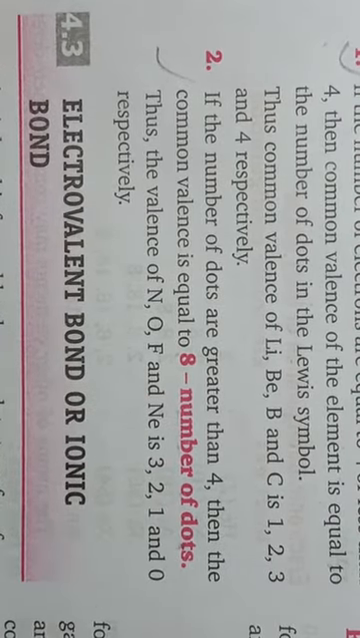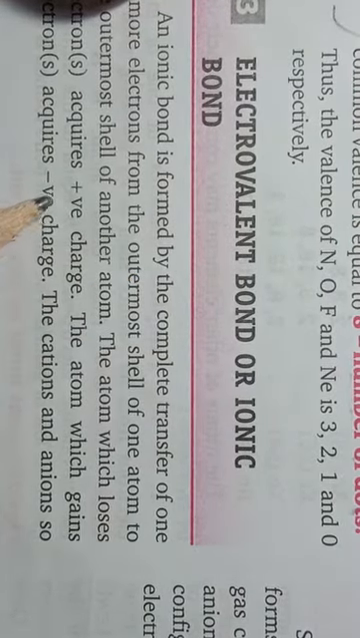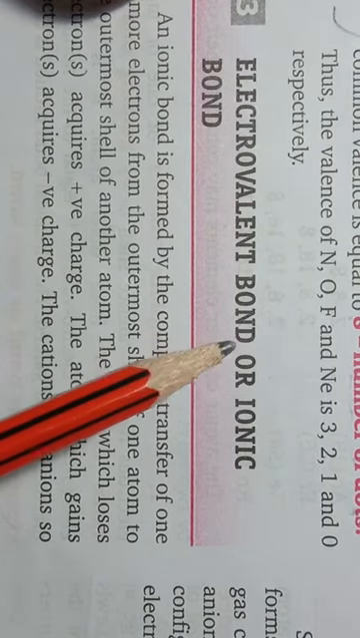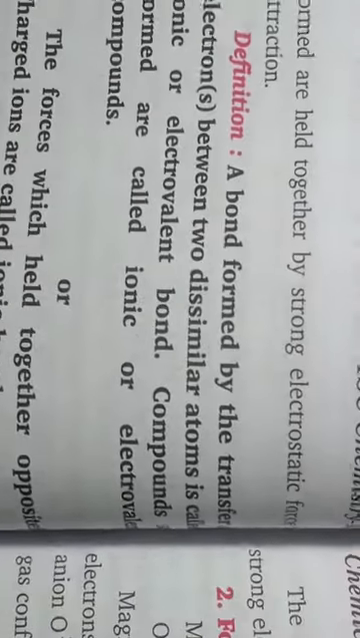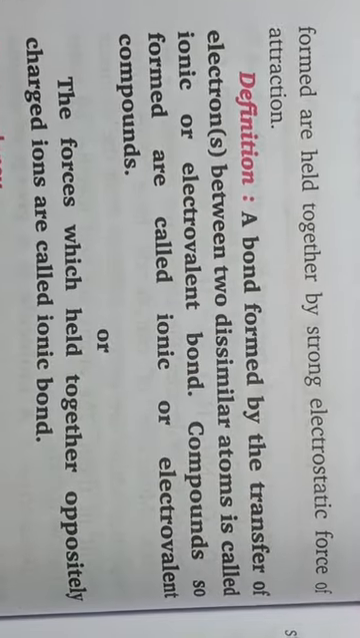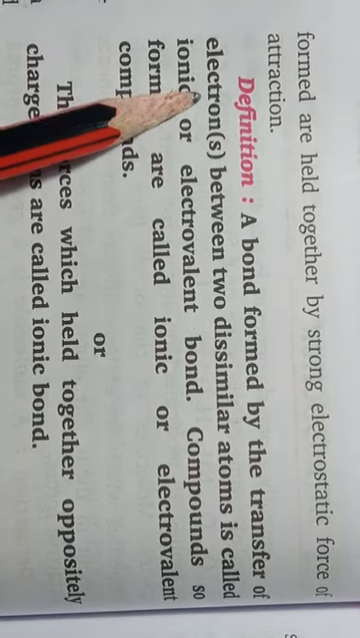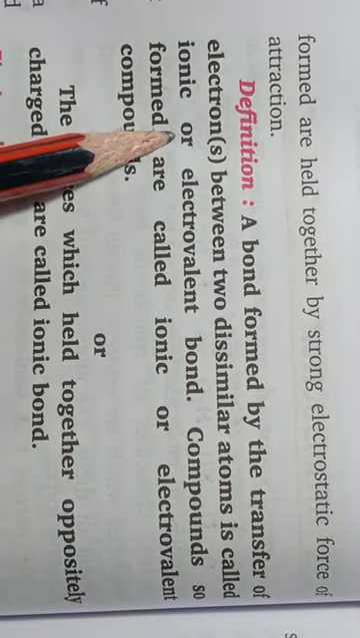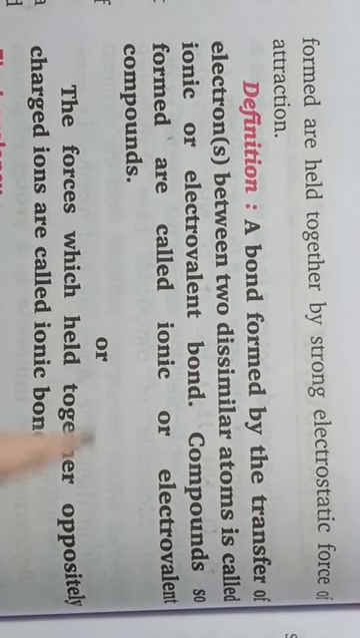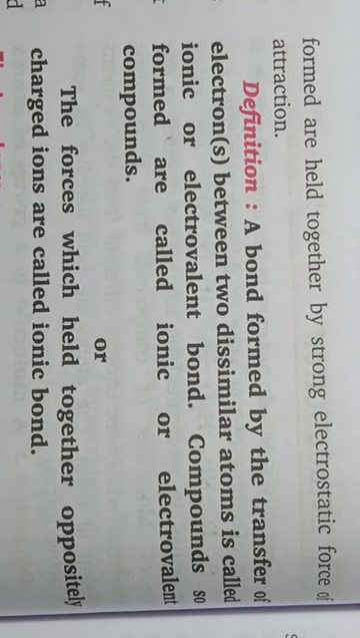Okay students, the next heading is electrovalent bond or ionic bond. As you all know, electrovalent bonds are the bonds which are formed between ions. We can define electrovalent bonding as a bond formed by the transfer of electrons between two dissimilar atoms, and it is called an ionic or electrovalent bond. Compounds so formed are called ionic or electrovalent compounds.